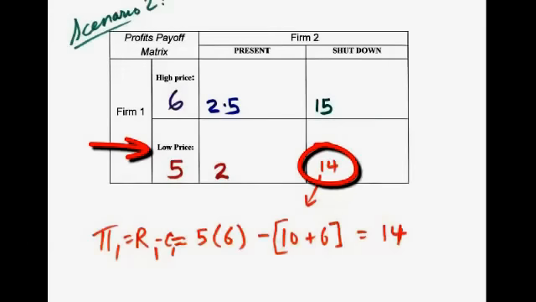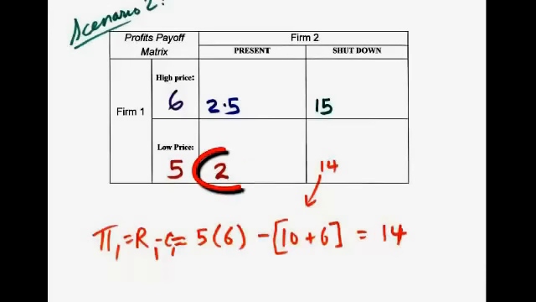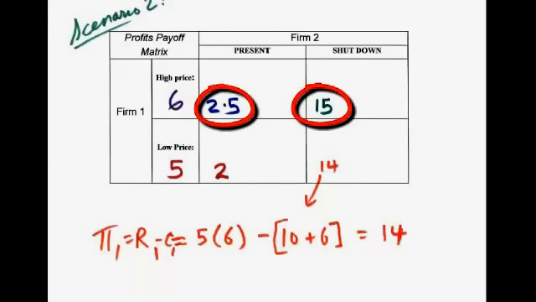We just determined that if firm 2 is deterred, firm 1 will make a profit of 14. Now to figure out the profit that firm 1 will make if firm 2 is present, making 0 profit. We determined that the price was going to be 5 and the quantity would be 3, so the revenue is going to be 15 with a quantity of 3. The cost 10 plus 3 is 13, so the profit for firm 1 will be 2. We will conclude, as we did earlier, that a dominant strategy does exist, because regardless of what firm 2 is doing, firm 1 makes more profit with the high price than the low price. 15 is greater than 14, 2.5 is greater than 2.